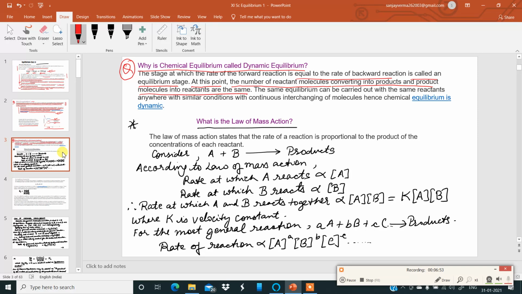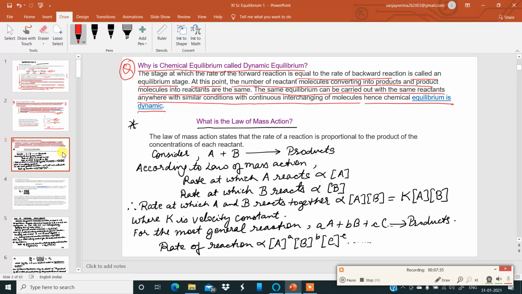Another important point, this concept is opening up, I believe, in your mind. At this point, when the equilibrium stage is reached by the system, the number of reactant molecules converting into products and the product molecules converting into reactants are the same. The same equilibrium can be carried out with the same reactants anywhere with similar conditions with continuous interchanging of molecules. Hence, chemical equilibrium is dynamic in nature. Am I clear? That was a brief introduction about the meaning of equilibrium, chemical equilibrium being dynamic in nature.